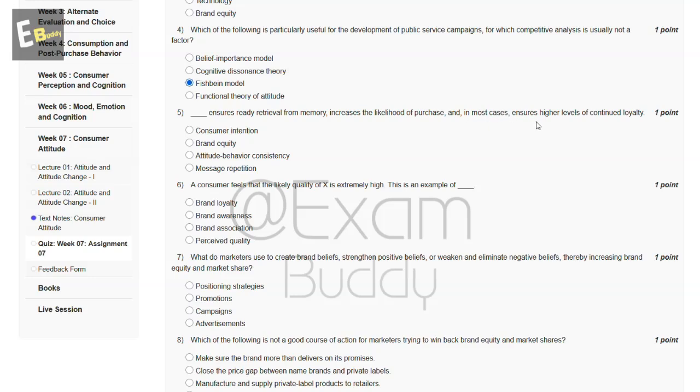Now the fifth question is: this ensures ready retrieval from memory, increases the likelihood of purchase, and in most cases ensures higher levels of continued loyalty. So these are the options: consumer intention, brand equity, attitude-behavior consistency, message repetition. So the answer of our fifth question is B, brand equity.